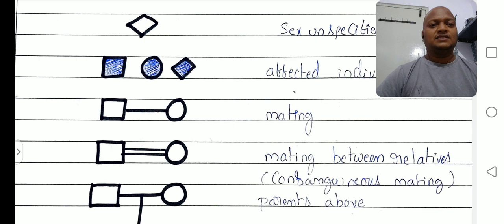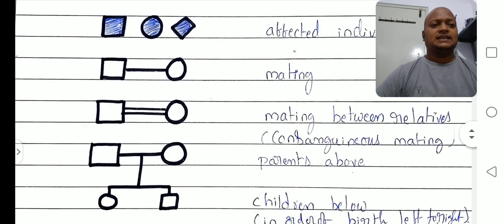So consanguineous mating means what? Relatives, for example uncle's daughter, sister's daughter, sister's son, uncle's son, like that. Marriage is happening between close relatives, indicated with a square and circle with two lines presented, right?